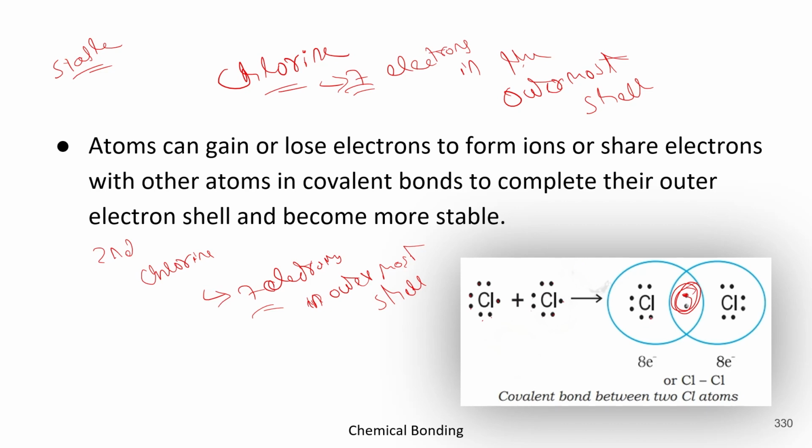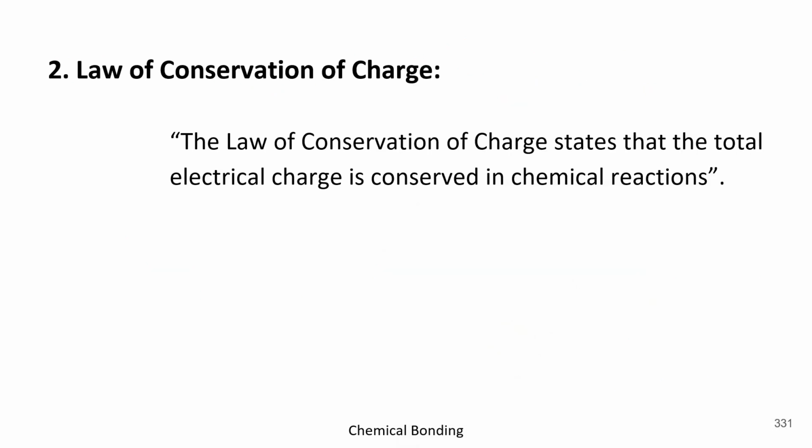Now let's count the electrons again. 1, 2, 3, 4, 5, 6, 7, 8. So atom 1 has 8 electrons now. What about atom 2? 1, 2, 3, 4, 5, 6, 7, 8. It also has 8 electrons in the outermost shell. So now we can say they are stable. Got it? Now let's move forward.